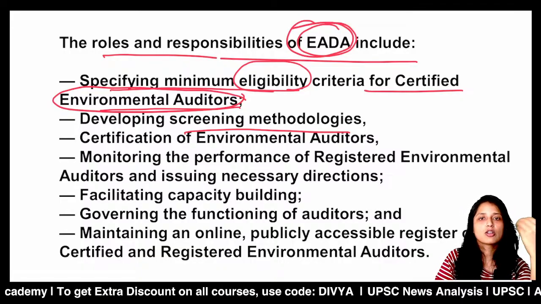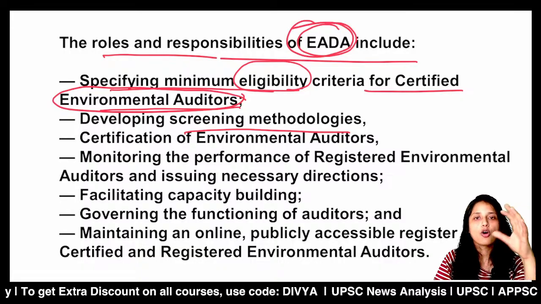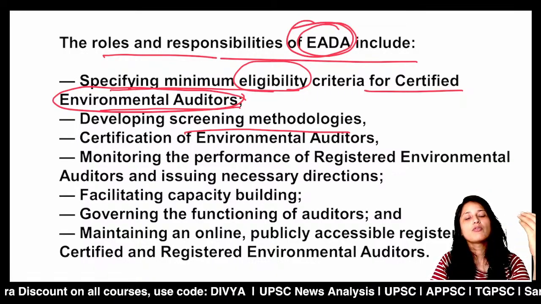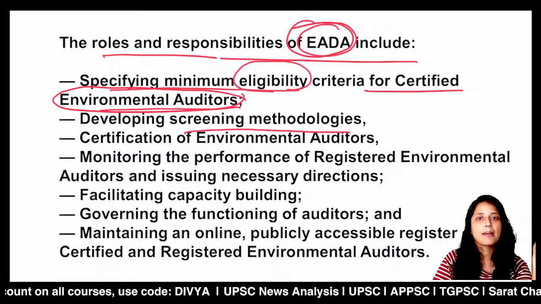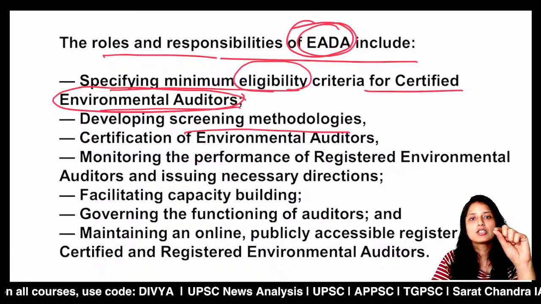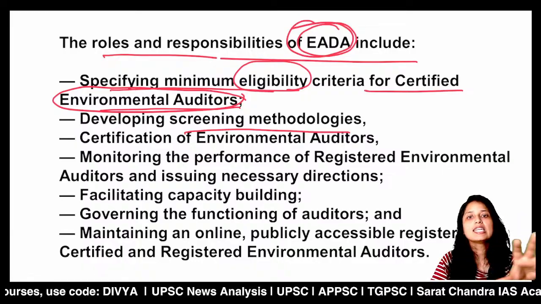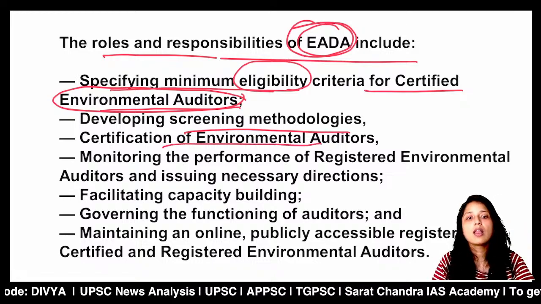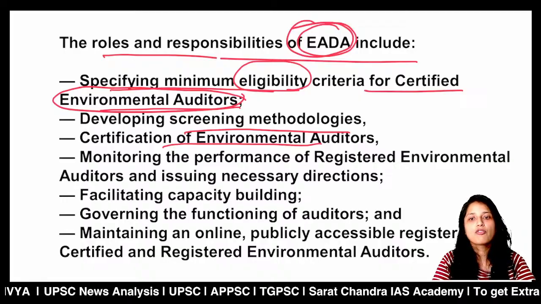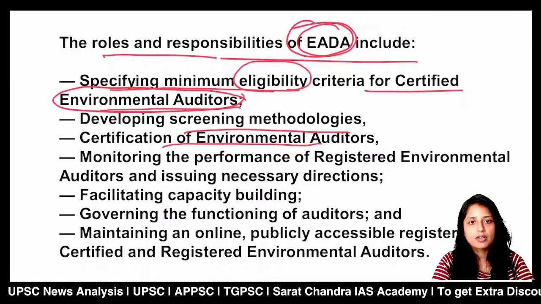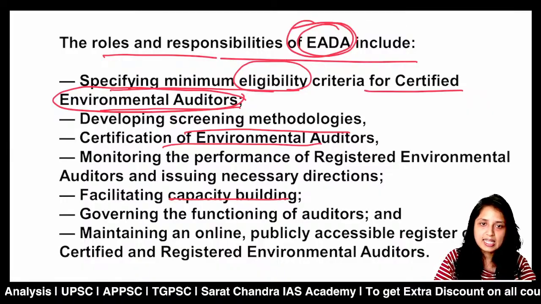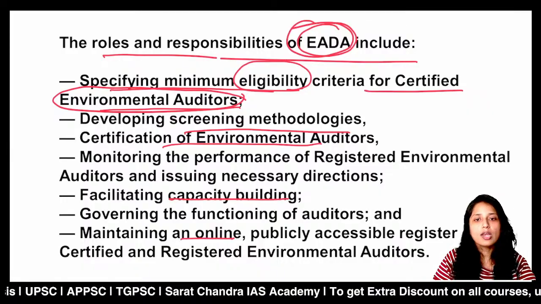That means what kind of methodologies and procedures auditors have to use at the plant to analyze all these situations. For example, what should be the percentage of a certain chemical in air, what should be the percentage of certain bacteria in water, all these things EADA will do. It will provide the certification to environmental auditors. It will monitor their performance, which will be publicly accessible for all certified and registered environmental auditors. So these are the basic roles of EADA.